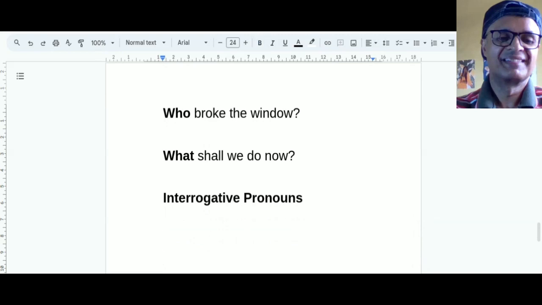Next comes the final one, relative pronouns. Let me give a few examples first.